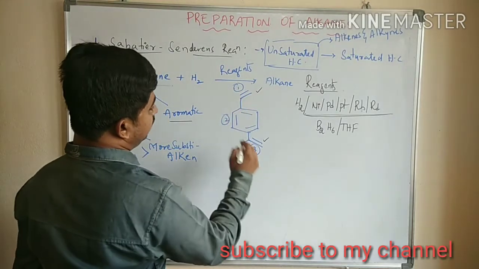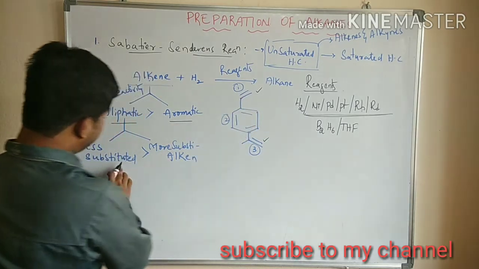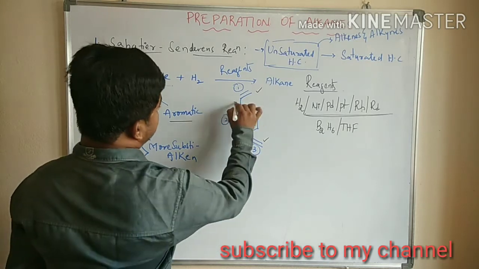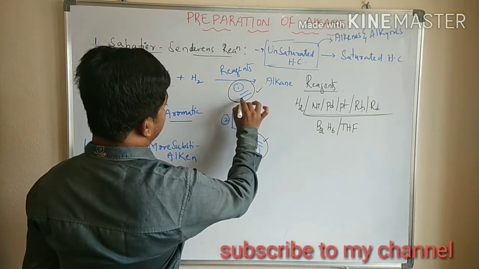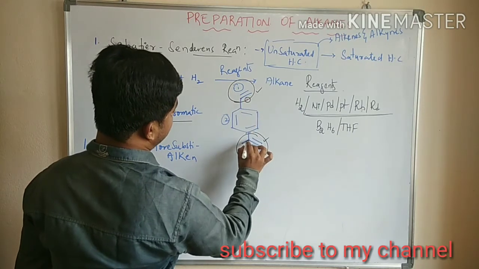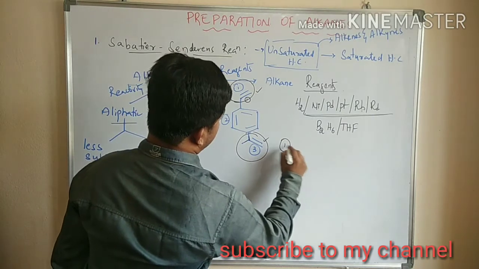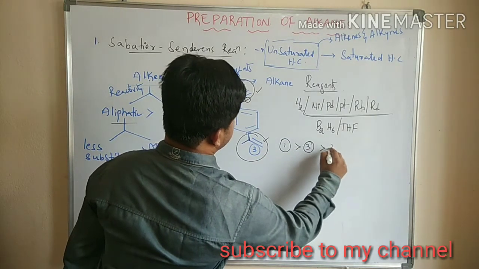So 1 and 3 are more reactive than the second one. Next, a less substituted alkene is more reactive than a more substituted alkene. So the first alkene is more reactive than the third alkene. Why? Because it has only one substitution, but the third one has two substitutions. So one is more reactive than the third one, and the third one is more reactive than the second one.